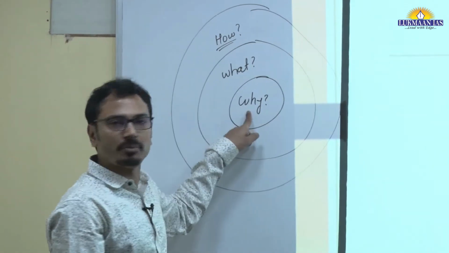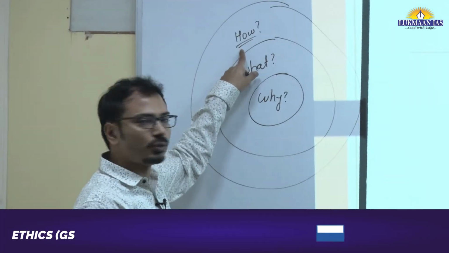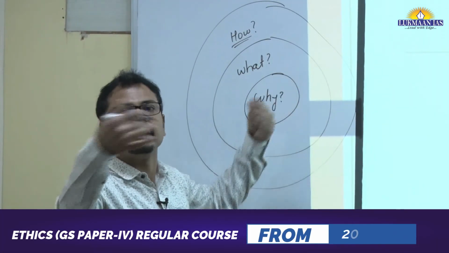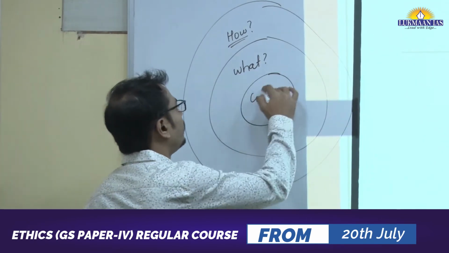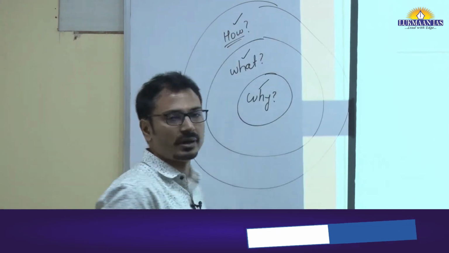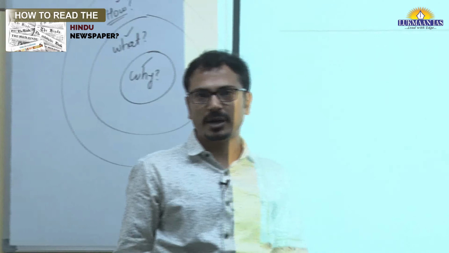Why The Hindu newspaper? What to read in the newspaper, and how to read it, how to take inputs from the newspaper, how to make notes. So first, second and third step to understand. The first step you have understood up to this part.